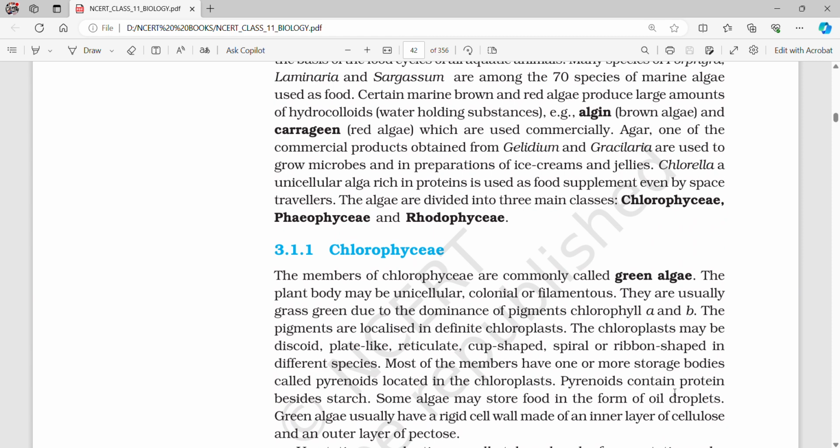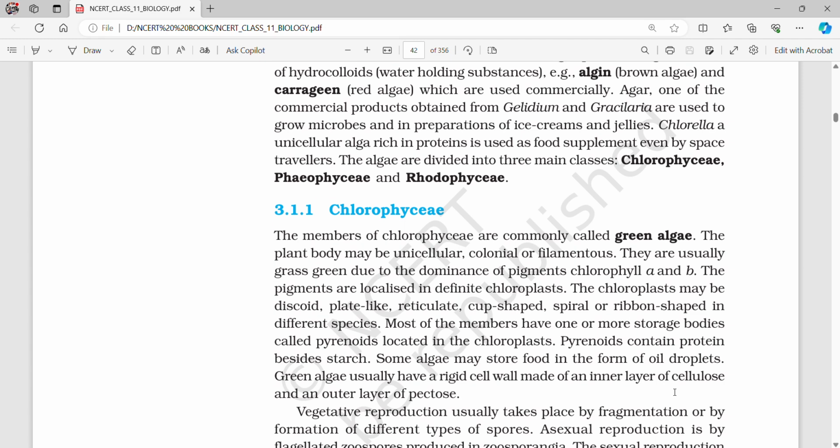3.1.1 Chlorophyceae. The members of Chlorophyceae are commonly called green algae. The plant body may be unicellular, colonial, or filamentous. They are usually grass green due to the dominance of pigments chlorophyll a and b. The pigments are localized in definite chloroplasts. The chloroplasts may be discoid, plate-like, reticulate, cup-shaped, spiral, or ribbon-shaped in different species.